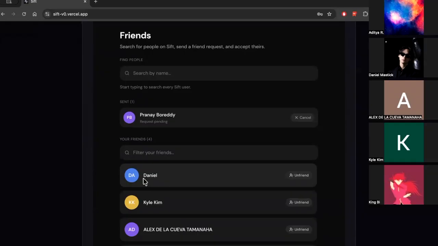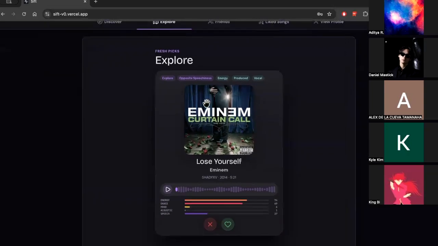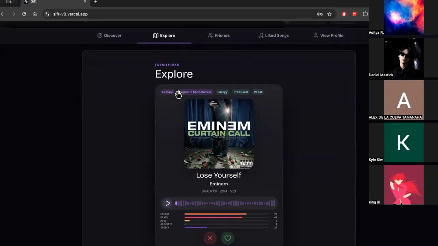The tags on each card that we see, they're there to make the recommendations easy to understand. So some tags describe the song itself. For example, an energy tag for high energy tracks, or danceability, upbeat, or produced. Other tags explain why a card showed up. For example, taste match, wild card, friend pick, or matched energy. So even though the interface stays simple, you always get a hint about why a song was picked for you.